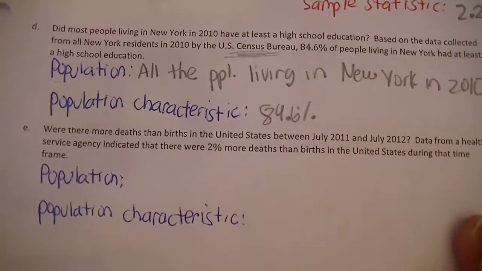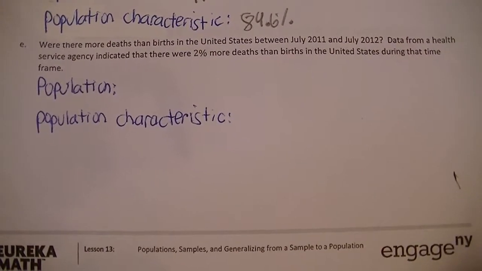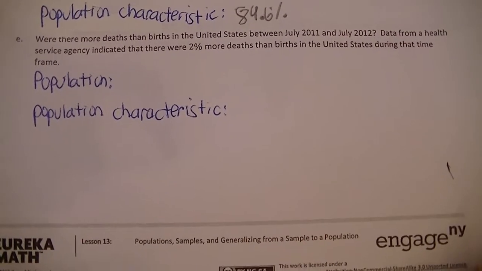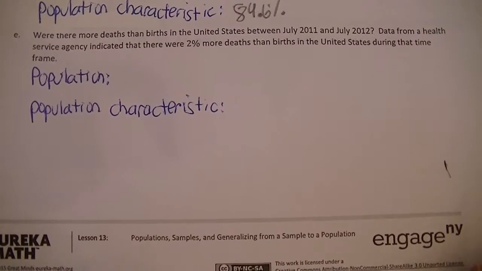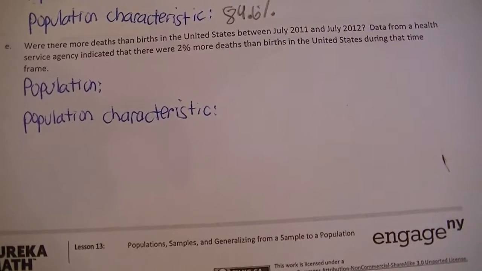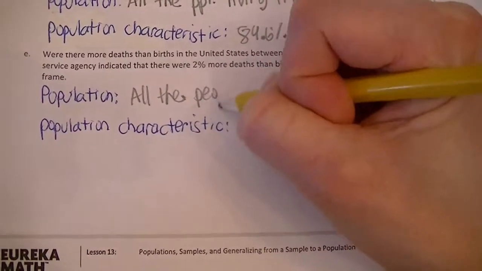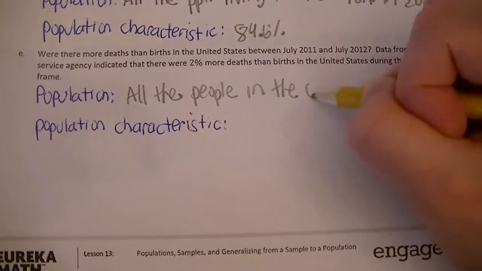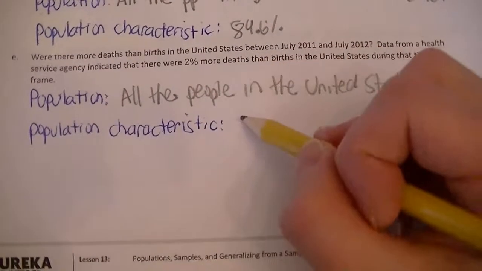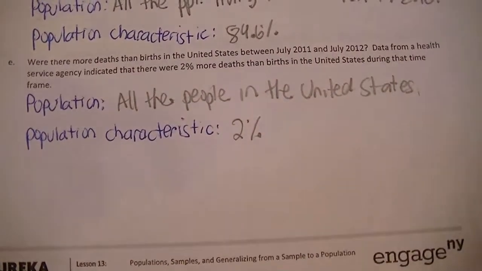Next question. Were there more deaths than births in the United States between July 2011 and July 2012? Data from a health service agency indicated that there were 2% more deaths than births in the United States during that time frame. So the population would be all the people in the United States. Okay, and then that 2% is a population characteristic because they took that from the data regarding all the births and deaths in the United States.